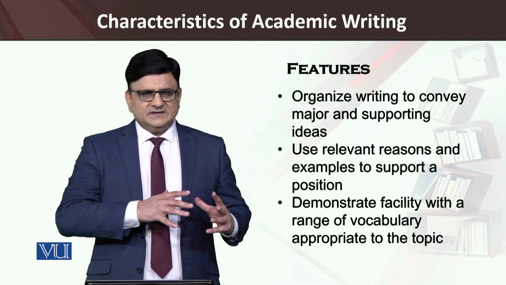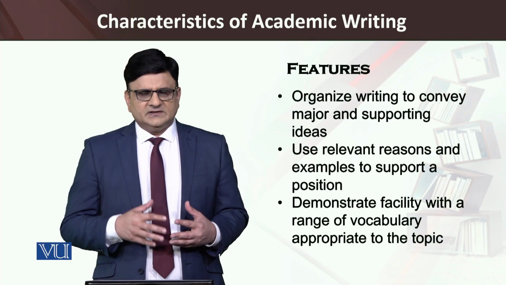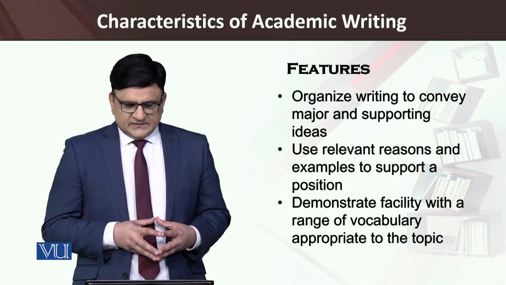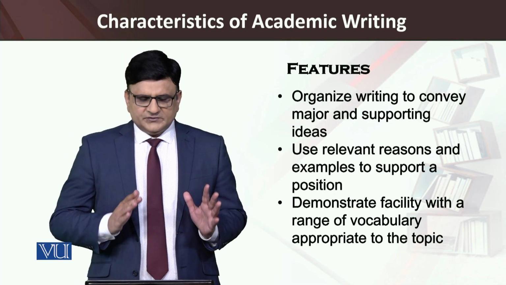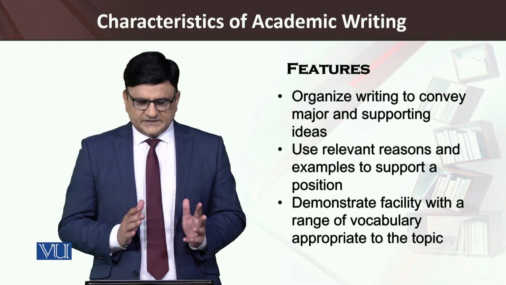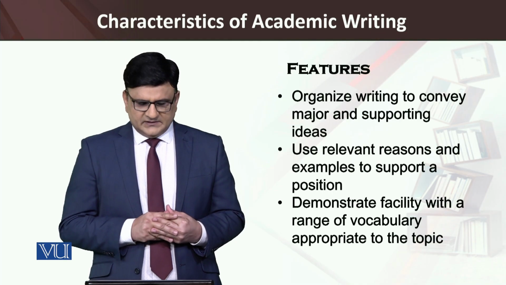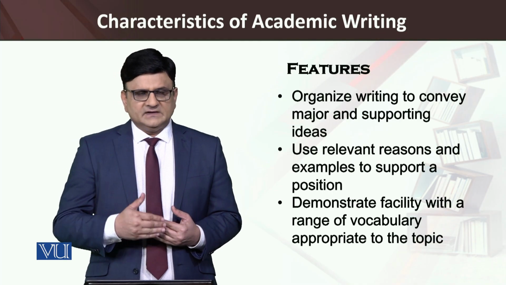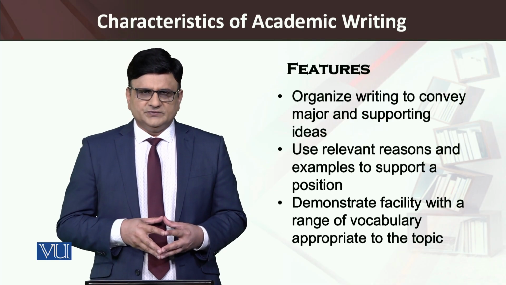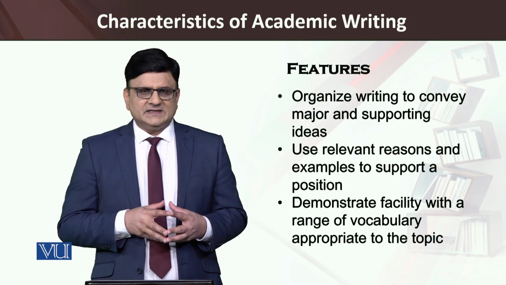So agreeing and disagreeing requires a certain set of academic literacy practices. Writing to convey ideas and a point of view is a major component of academic writing. In this regard, students are required to use examples which are relevant and evidence based.